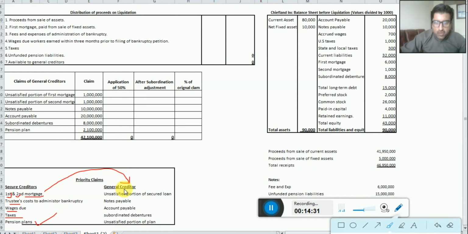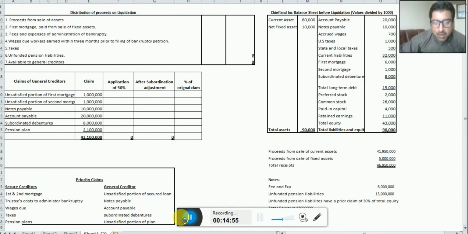So dear students, look here, we have two tables. This is the first one and this is the second one. In this table, we are making payment to secured creditors. In the second one, we are making payment to general creditors. So look how we are doing it.